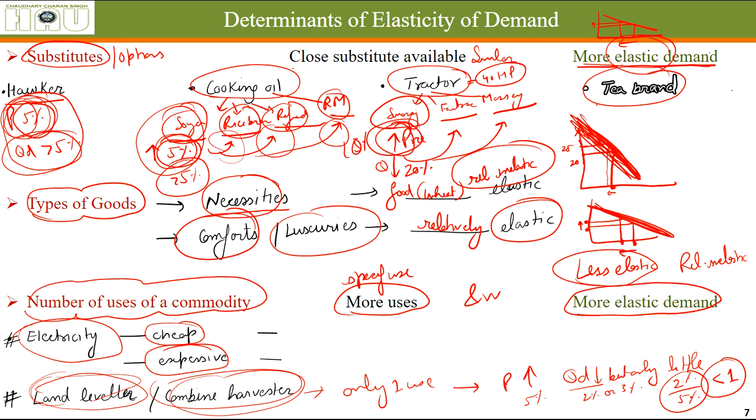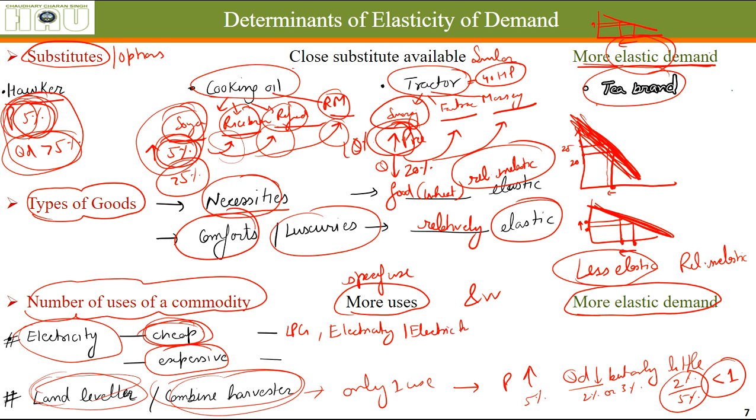When it is cheap, you will buy appliances which run on electricity. You might even buy a stove which runs on electricity. Earlier you were cooking with LPG, now when the electricity has become cheap, you have bought a stove which runs on electricity. Now you are even using an electric kettle.